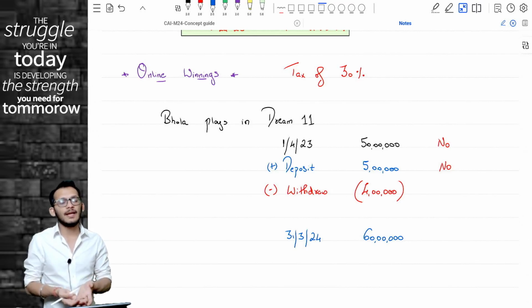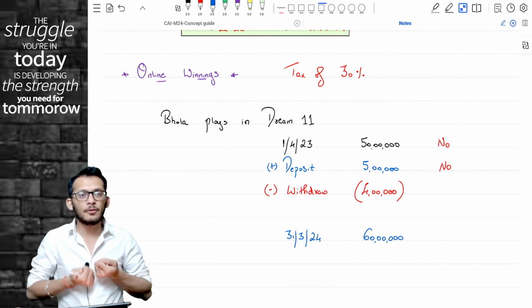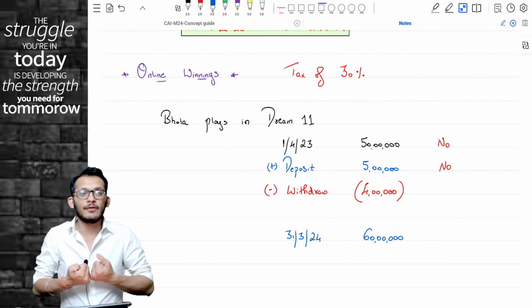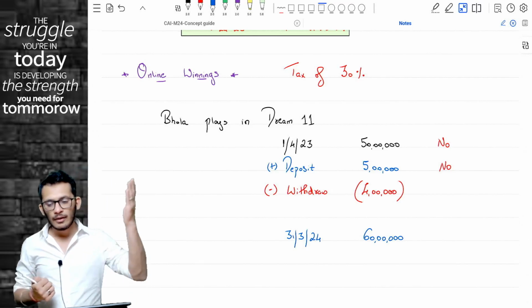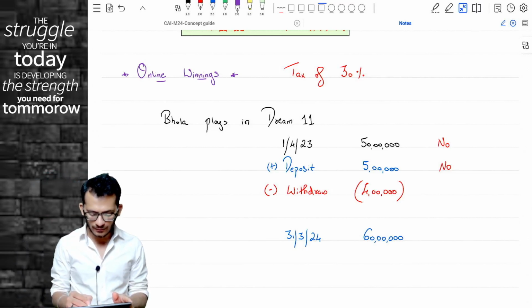Rahul, how did it become 60 lakhs? Obviously, if he's going to play in the rummy circle, he's also going to earn money. So what we have put as deposit, we have withdrawn as withdrawals, but we have not discussed what winnings he earned. Now, do the back work and tell me what is the winnings. Help me quickly. Yes, what is the winnings?